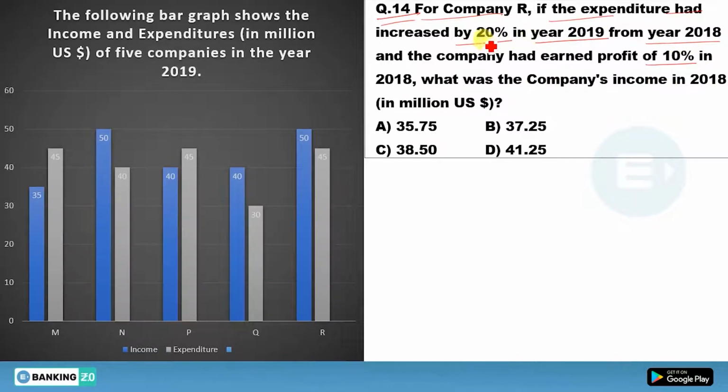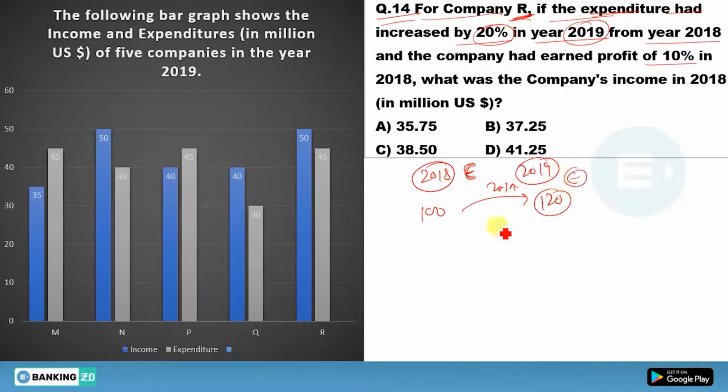What is it saying? For 2019, your expenditure has increased in R by 20%. Suppose in 2018 your expenditure was 100, then in 2019 what would your expenditure be? It would have increased by 20%, so you will get 120.